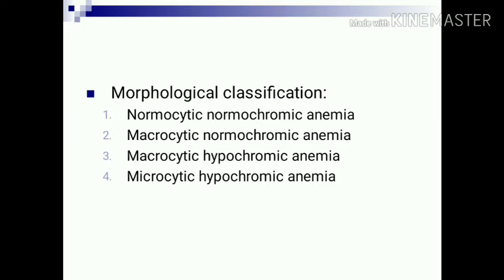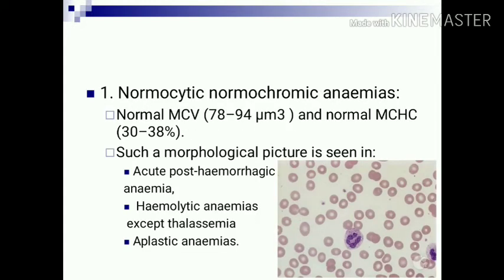Macrocytic normochromic anemia, where MCV is increased and MCHC is normal. Macrocytic hypochromic anemia, where MCV is increased and MCHC is reduced, and microcytic hypochromic anemia, in which MCV and MCHC both are reduced. Starting with the first, normocytic normochromic anemia.